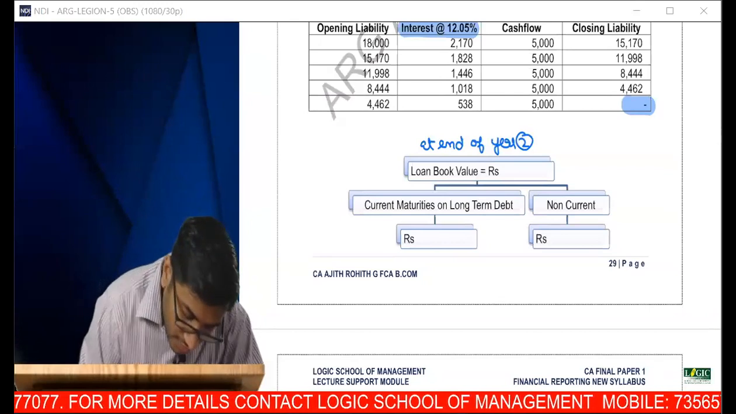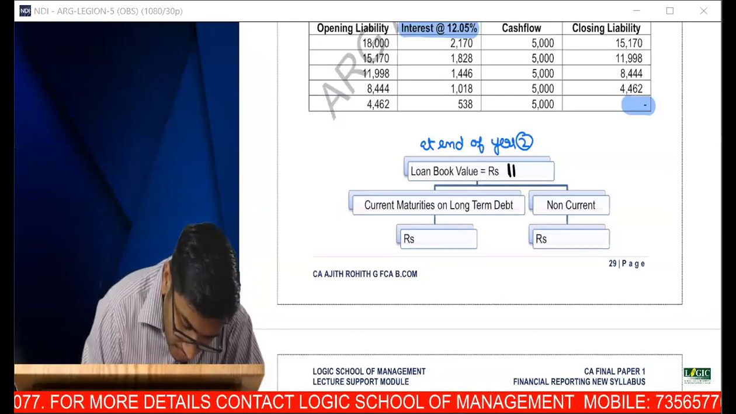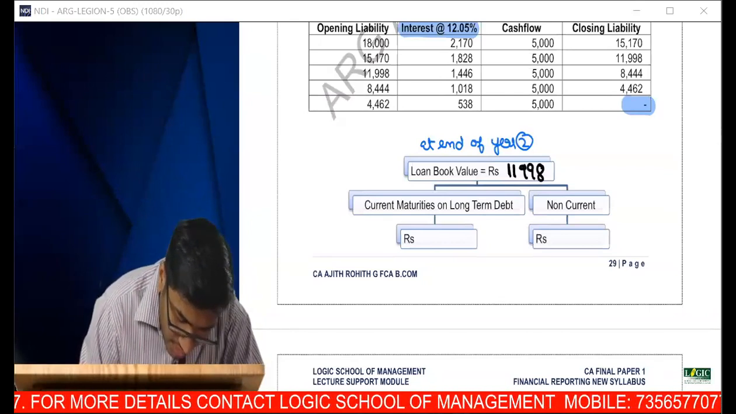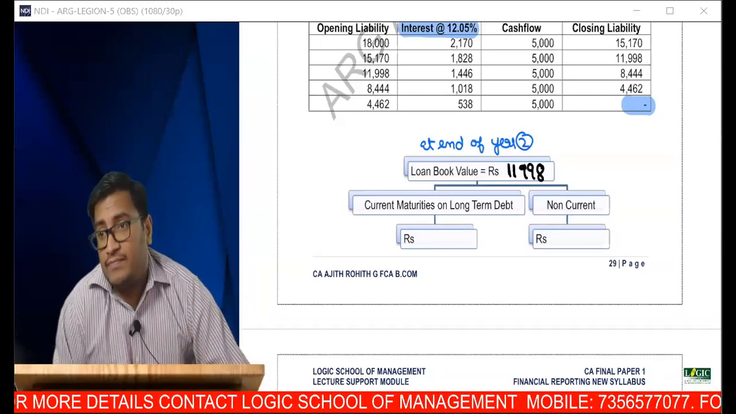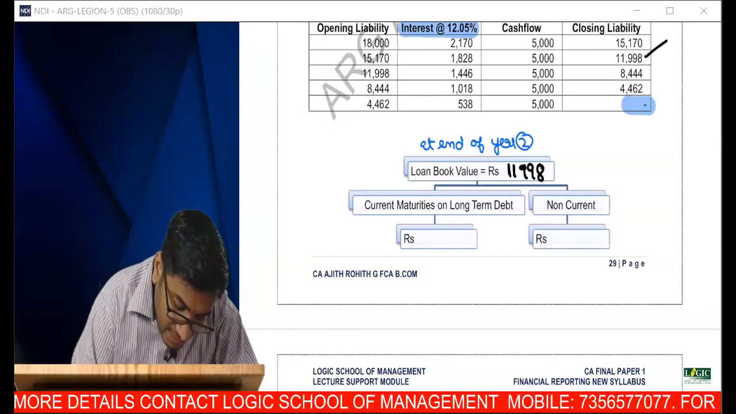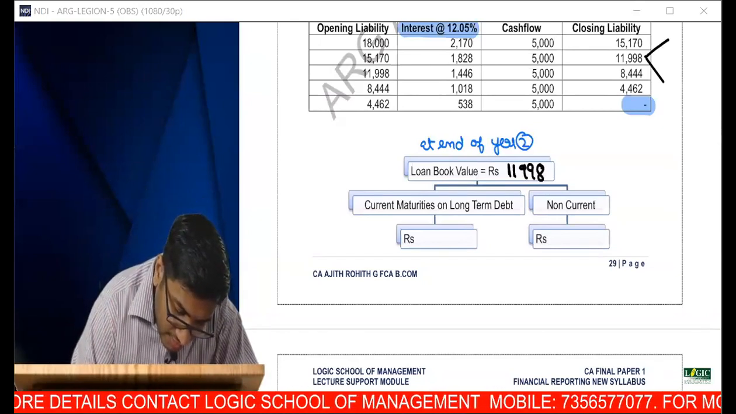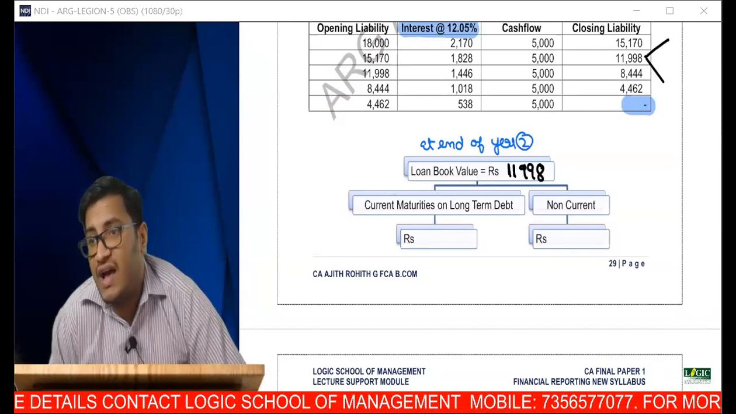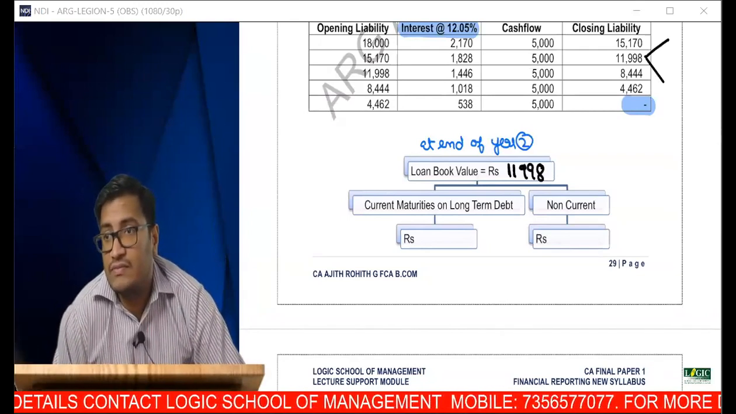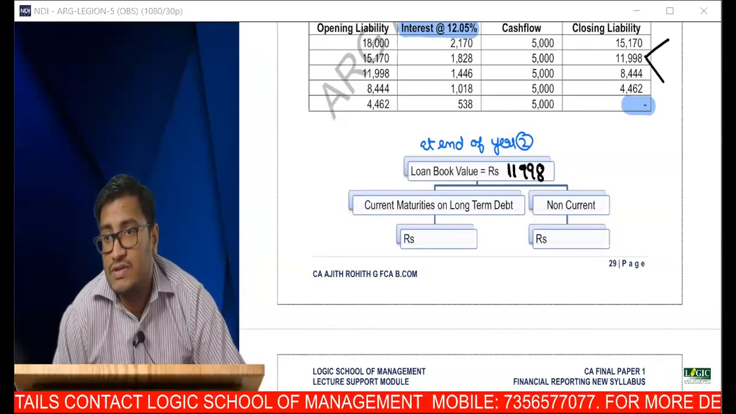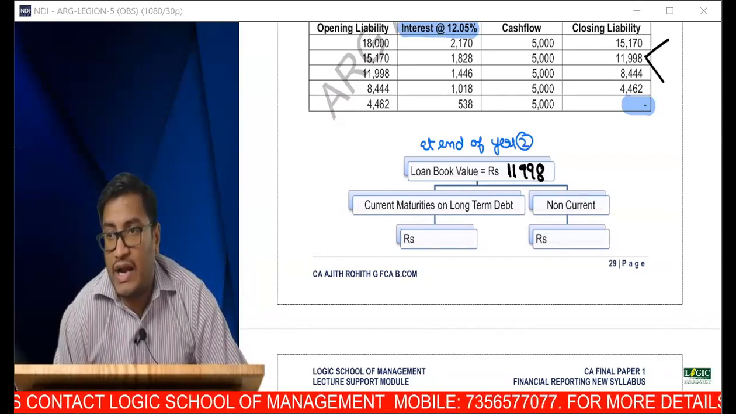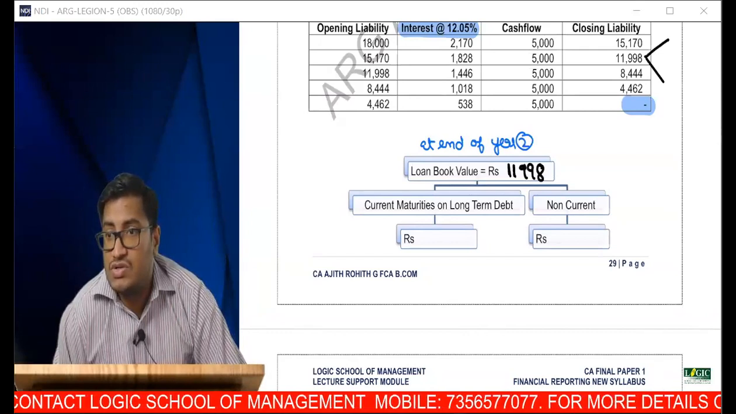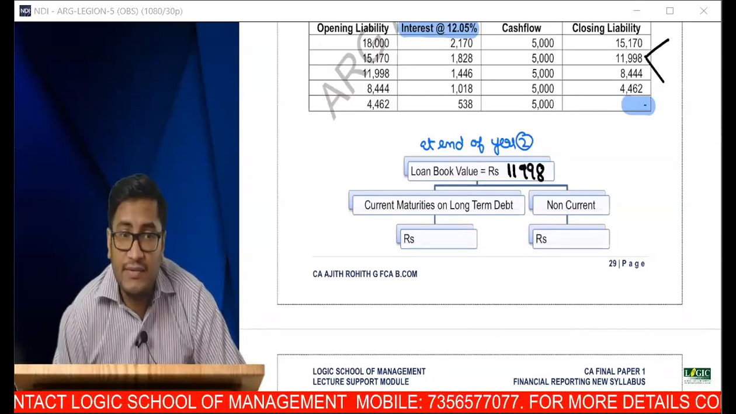$11, very good. 11,998. Out of that, can you tell me what is current and non-current? This 11,000 has to be split into 2, current and non-current. Can you tell me how much is current and non-current? So at the end of year 2, you are doing the audit and you are splitting it into current and non-current disclosure. So tell me what is current and non-current.